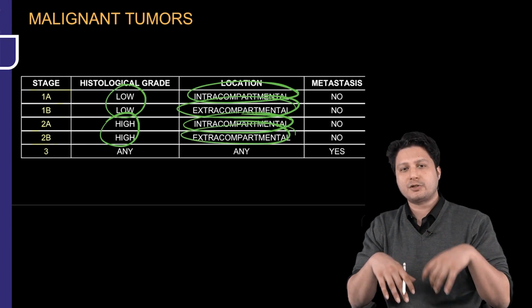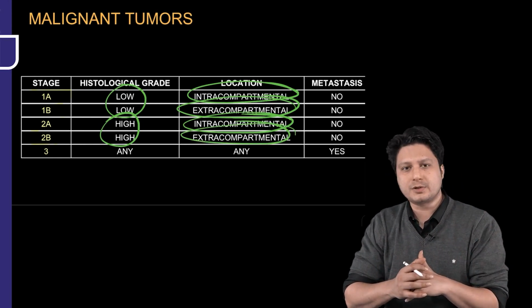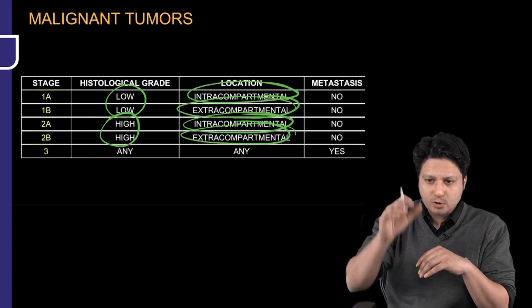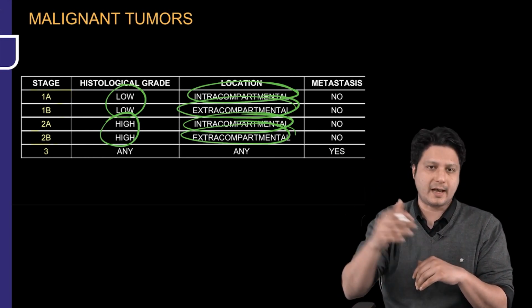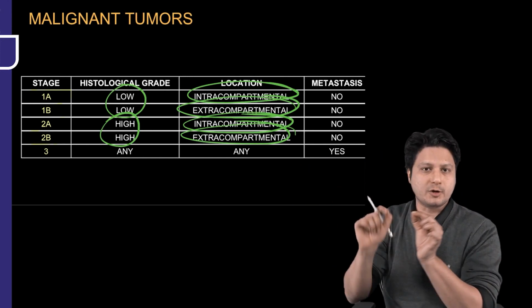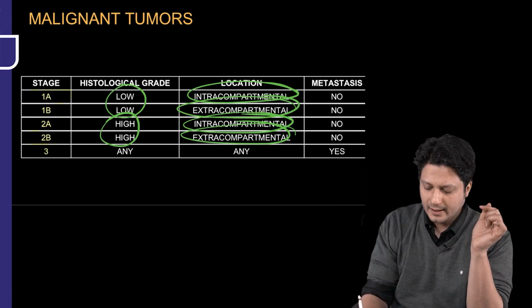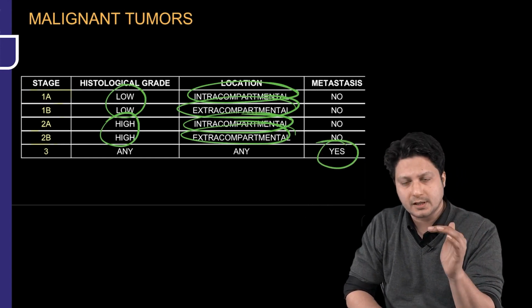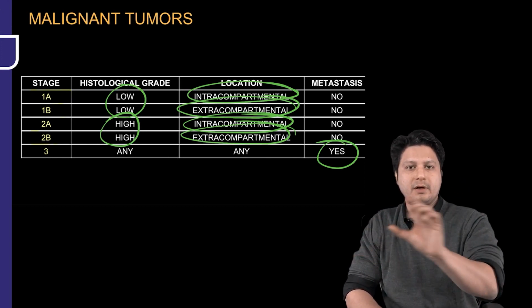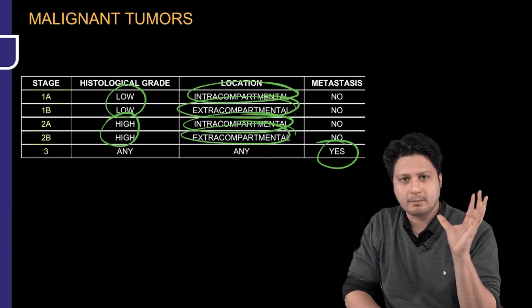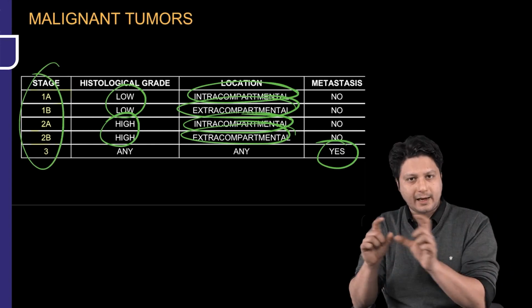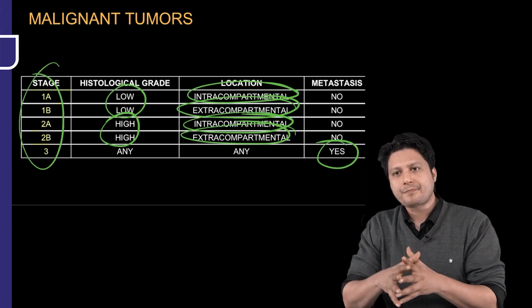But what is one thing which is common in both these two stages? That it has not yet metastasized. That means the tumor has not yet metastasized, because if the tumor metastasizes to any other distant organ, then it will be categorized as stage 3, irrespective of whether it is low grade or high grade, whether it is intracompartmental or extracompartmental. So this is how the stages of malignant tumors are distinguished.